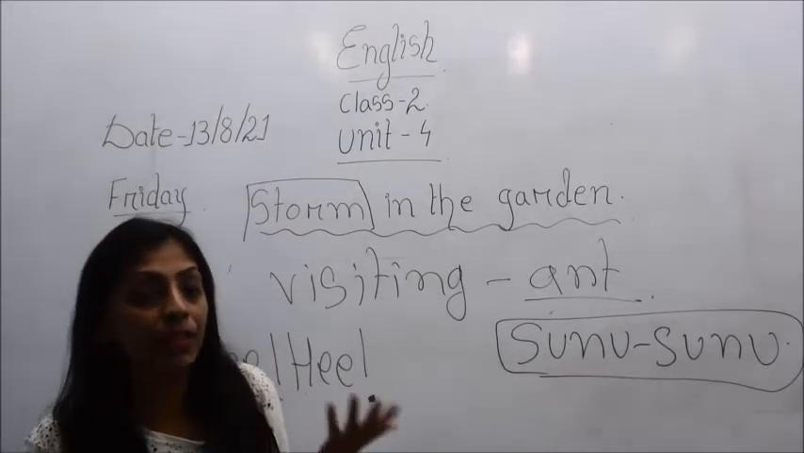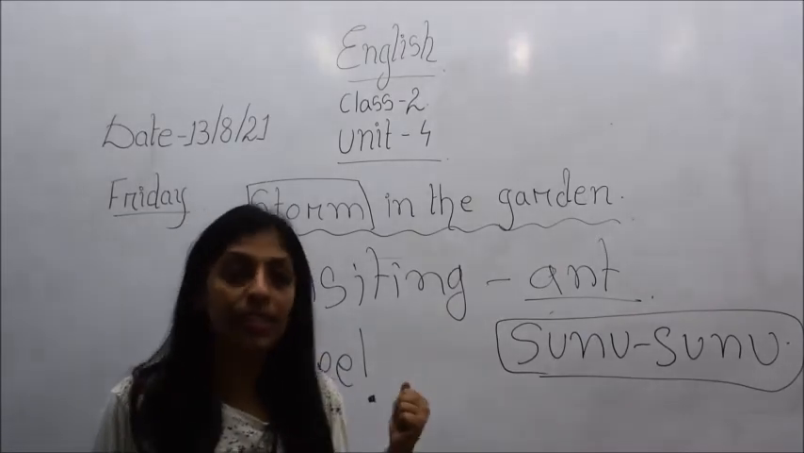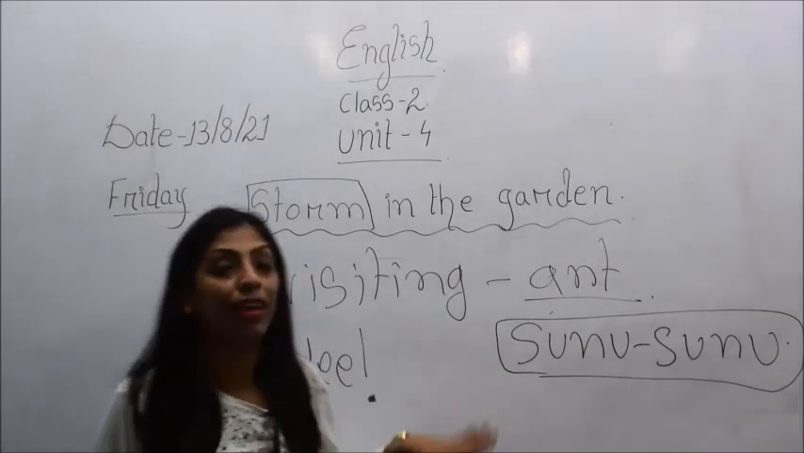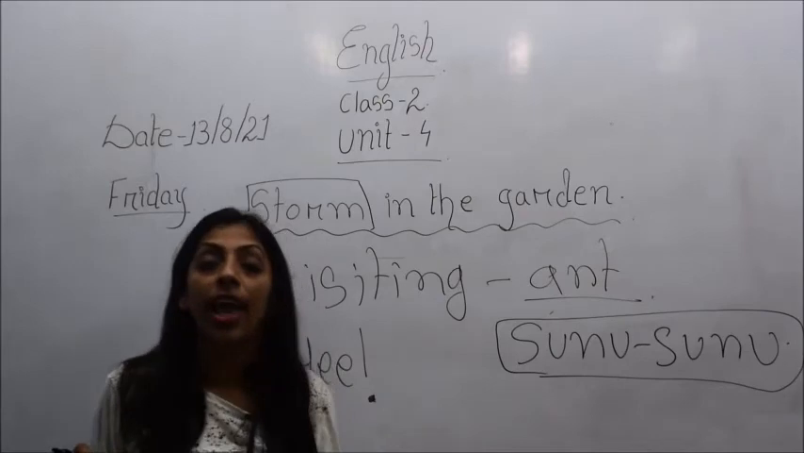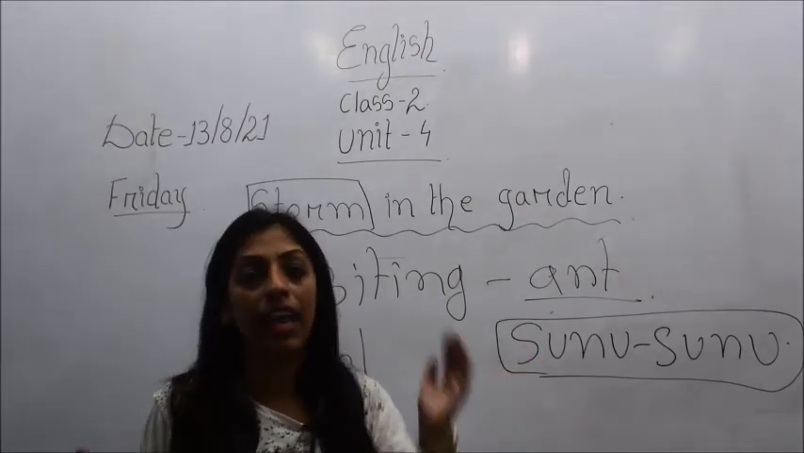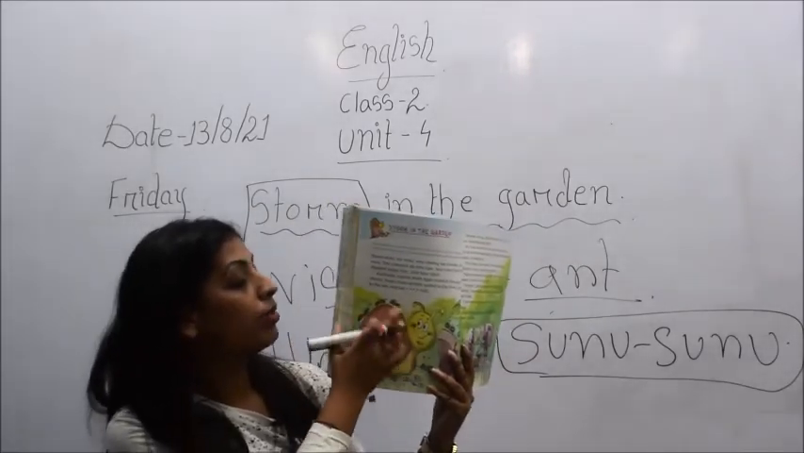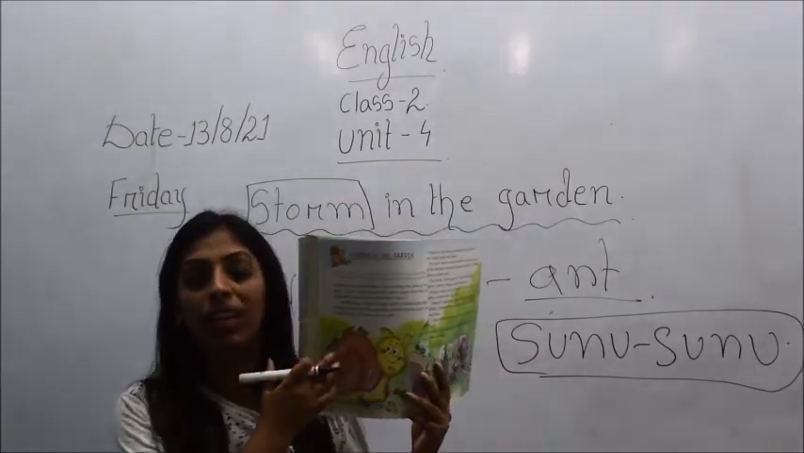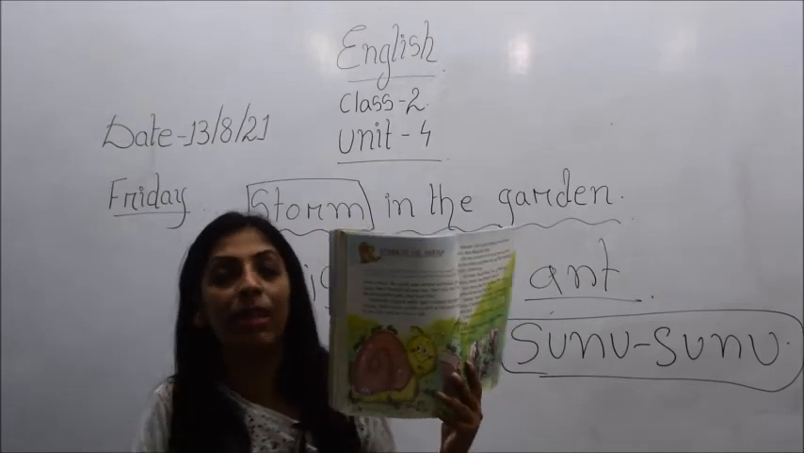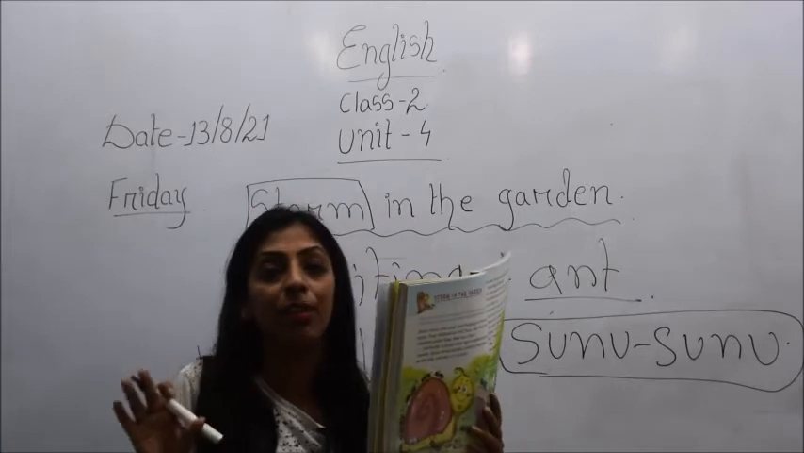So what happened, children? This Sunu went to visit his friends. That means the snail went to meet his friends. And at that time what happened? All the ants, his friends, climbed upon him. You see here, all the ants have climbed upon the snail, and they were very happy to see him, and they were all laughing. And how were they laughing? What kind of sounds were they making?